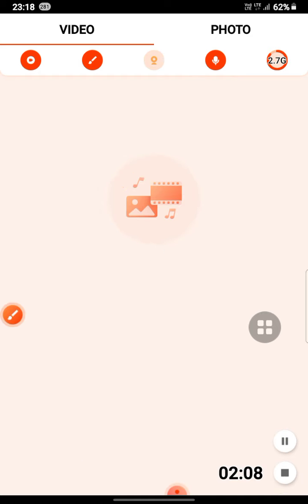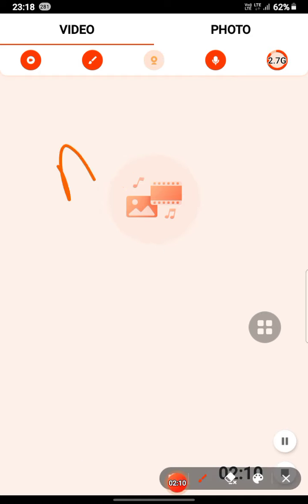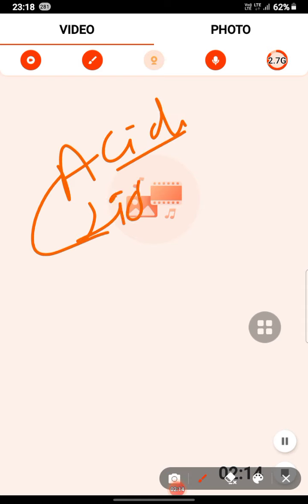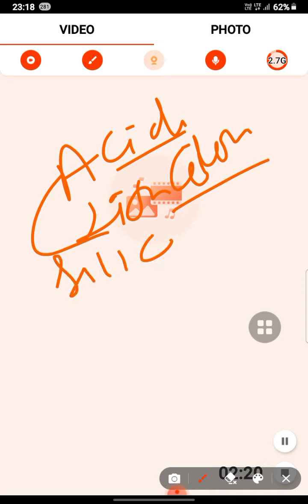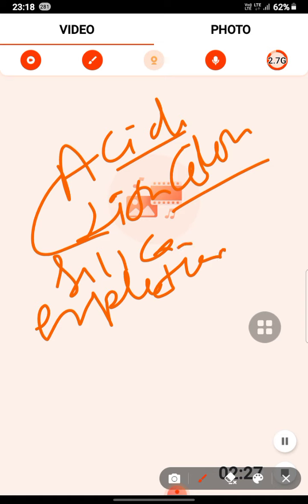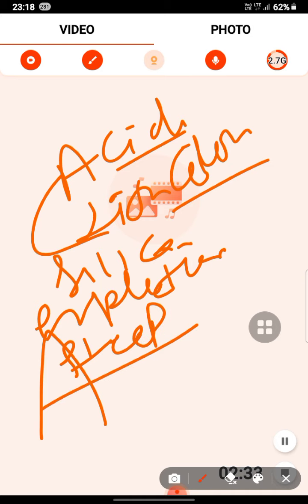And now we are discussing acidic lava. Acidic lava is light in color, and light elements like silica are there. It flows slowly with heavy explosion. So there are explosions, and it comes from a steep cone volcano. So this is the steep cone volcano, and the lava will flow from that.